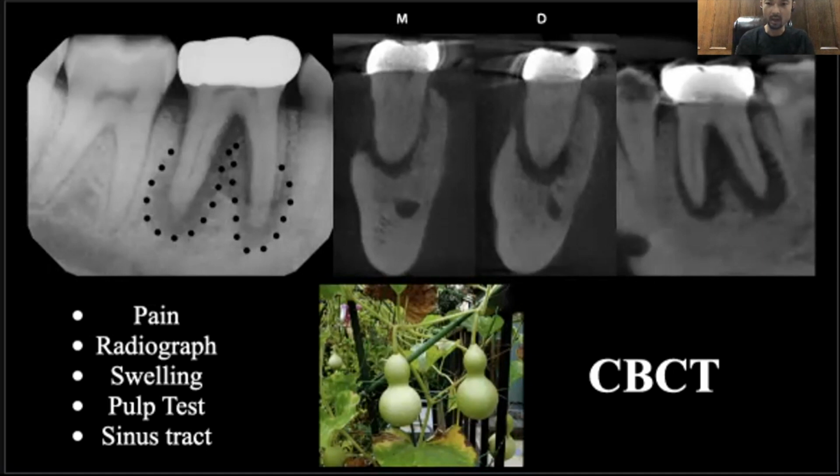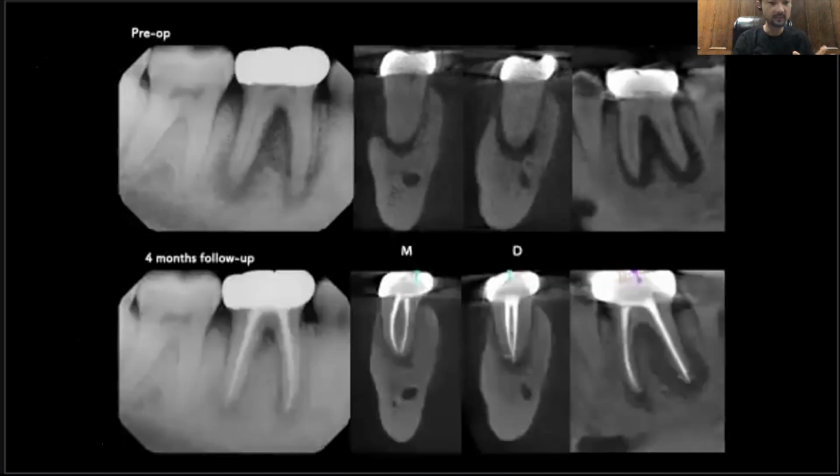Why is the bone resorption occurring only there? From this, it can be predicted that the periodontal pocket is of endodontic origin. This pocket is actually the sinus tract, mimicking the periodontal pocket. In other words, since it is primary endo, it can be healed only with endodontic treatment. This is 4 months post-op, after the root canal treatment, PA, CBCT. This case healed with only endodontic treatment.